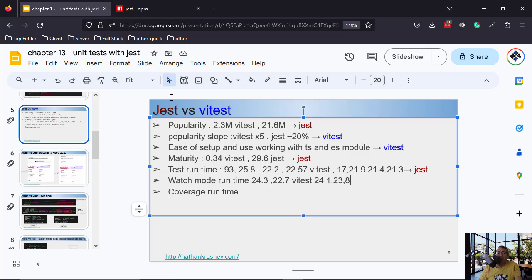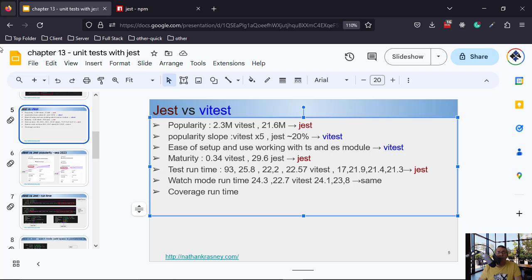So I can conclude that they are the same. I cannot say that one is better than the other. Look for yourself. It's almost the same. Maybe vitest is a little bit better, but I can say that this is almost the same.